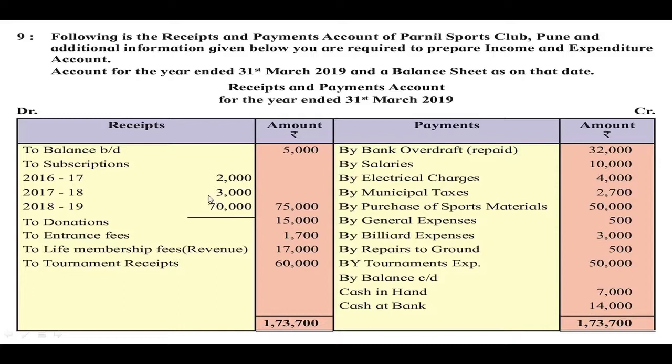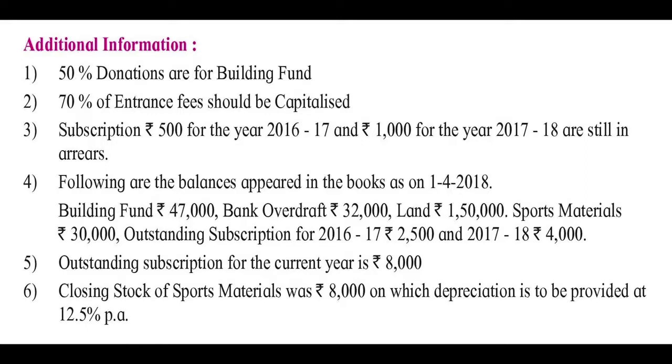The subscription outstanding was 4000. Out of that, 3000 is received from the members. So the outstanding subscription at the end of the accounting year is 1000. So this we have to show under the assets, because this is receivable in the future.